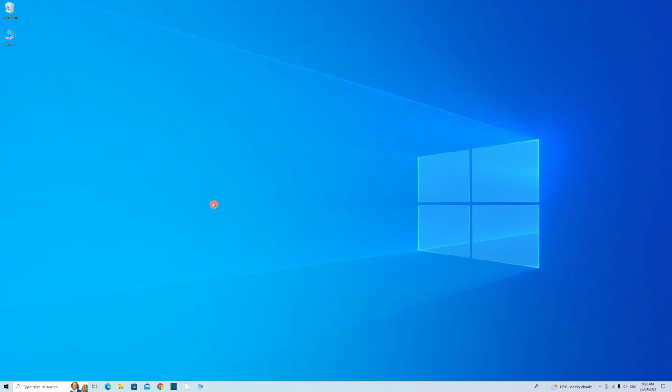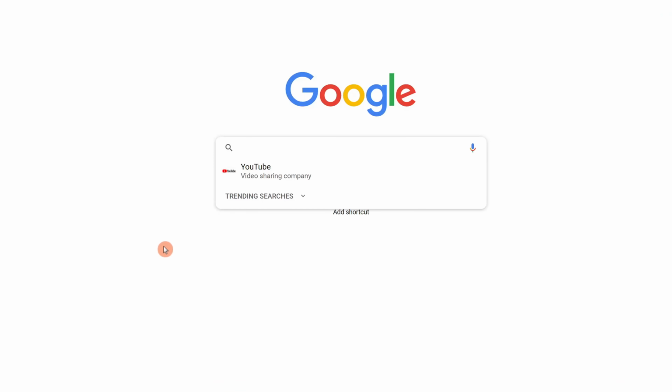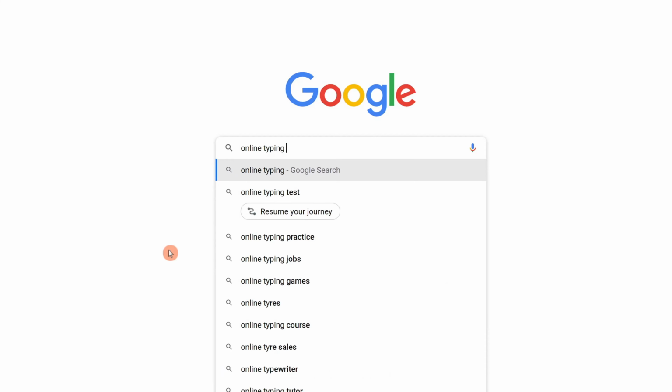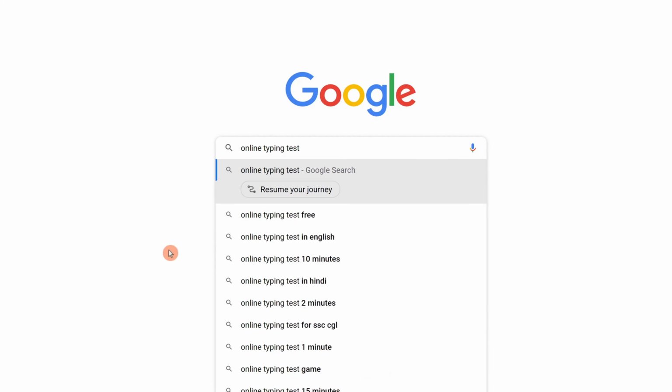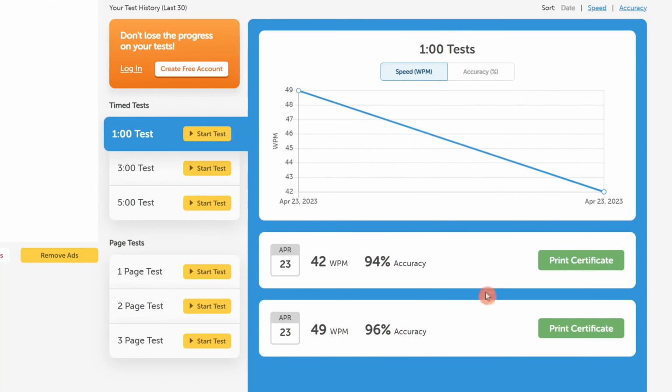Today I'm going to show you how you can practice your typing online. Let's get straight to the point. First of all, open Google Chrome. Open the search bar and type online typing test. Hit enter. Open the first one here, free typing test, and then here you can see there are